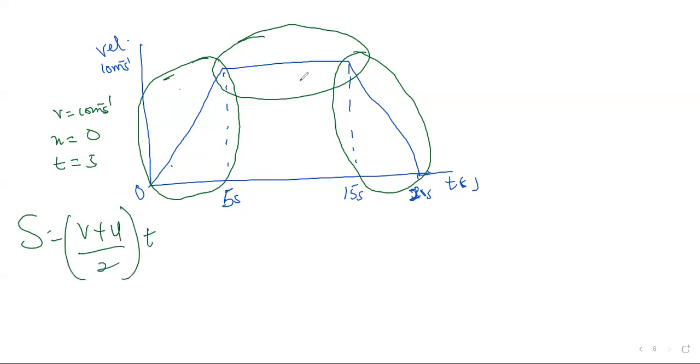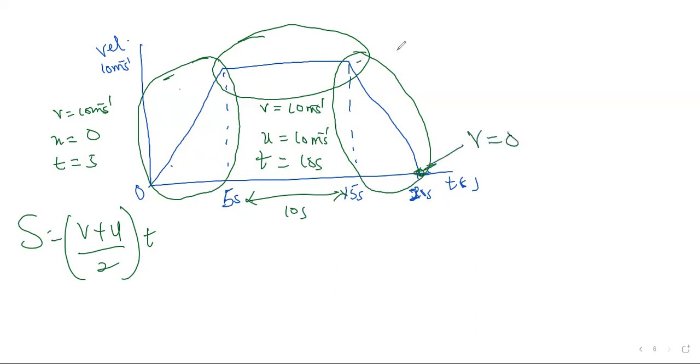Okay. Now in this one, your v will be 10. Your u also will be 10. And the distance between this one and this one here is 10 seconds. So your t here also will be 10 seconds. Now the last phase, because the car has been brought to rest, your v equals 0, your u remains 10, and the time is 20 minus 15, that's 5 seconds. Okay, so you should note this thing.